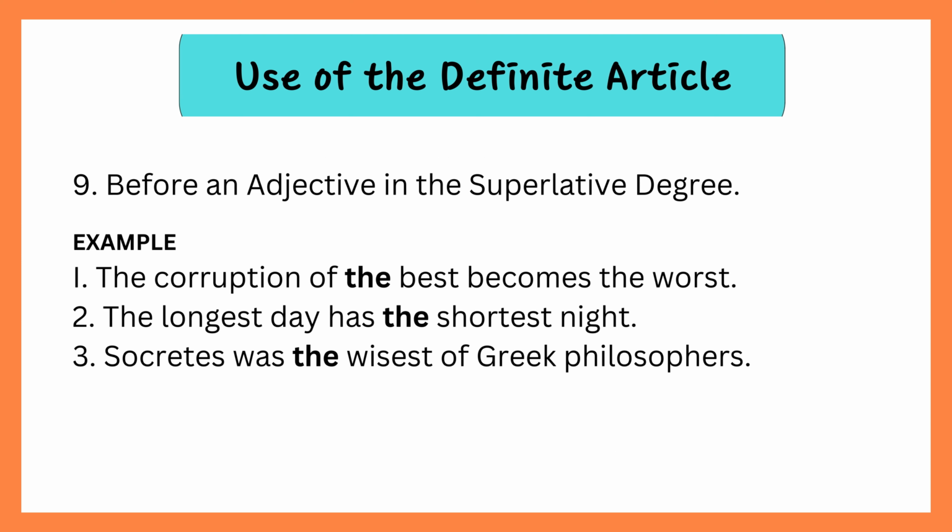Before an adjective in the superlative degree. Example: 1. The corruption of the best becomes the worst. 2. The longest day has the shortest night. 3. Socrates was the wisest of Greek philosophers.